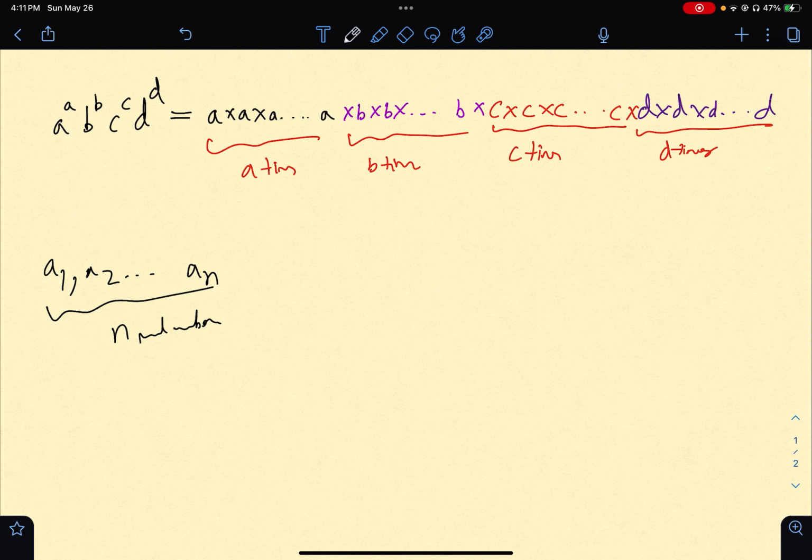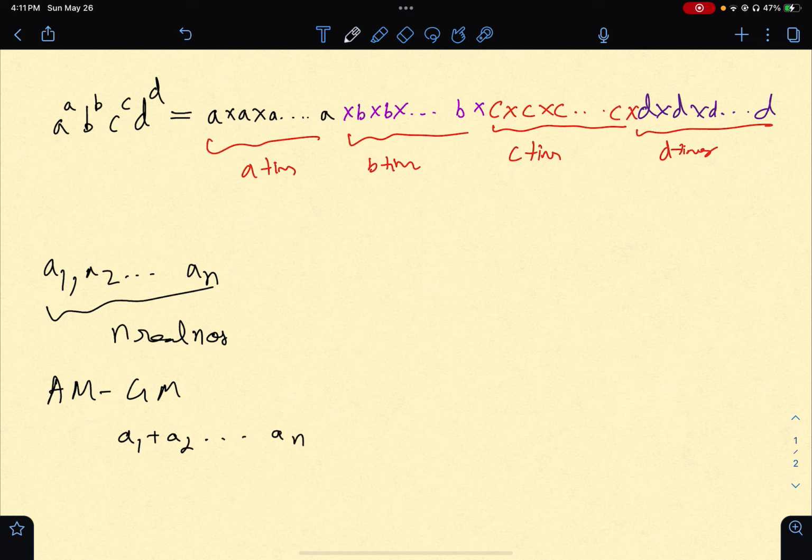There is no statement of AM-GM saying that they have to be distinct. What AM-GM says is that if you sum up all these n real numbers and divide by the total number of such numbers, in this case n, this should be greater than or equal to the nth root of the product of all these numbers.